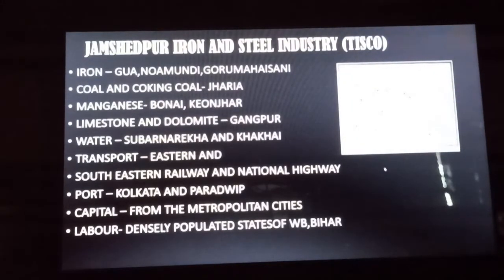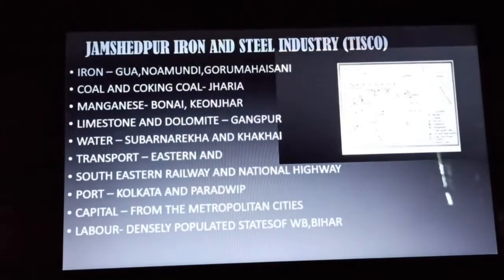Now let us see the map of this Jamshedpur iron and steel industry.